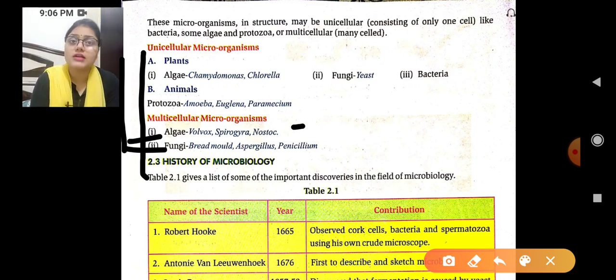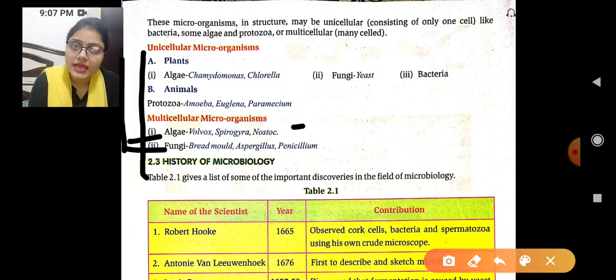So in the unicellular microorganisms, the first one is the plant. In the plant, first point is algae, and in the algae it is Chlamydomonas. Next one is Chlorella. In the fungi it is yeast, and third one is the bacteria. In the animal it is protozoa, and in protozoa we are having Amoeba, Euglena and Paramecium. Clear?